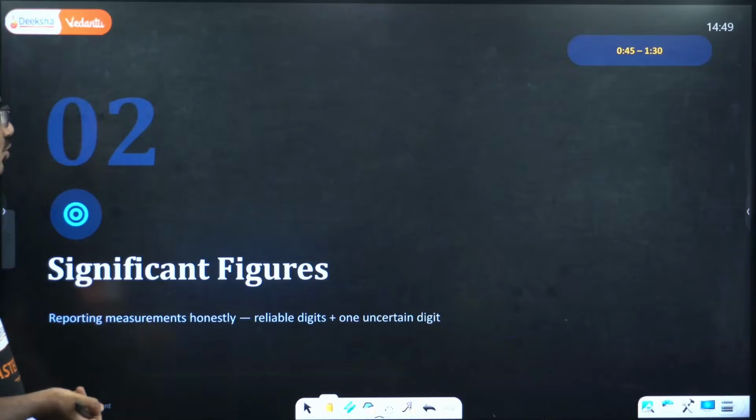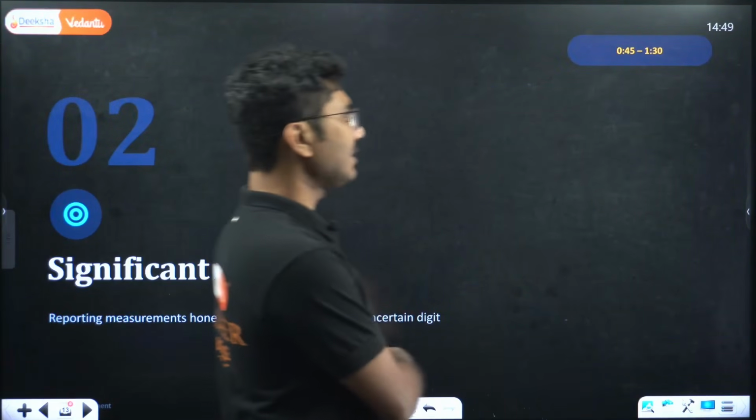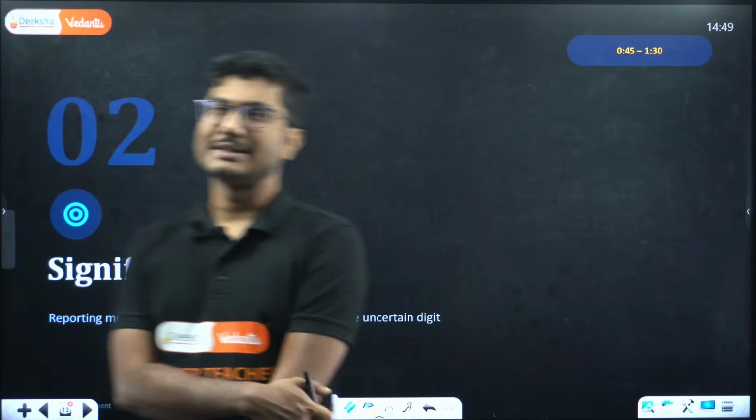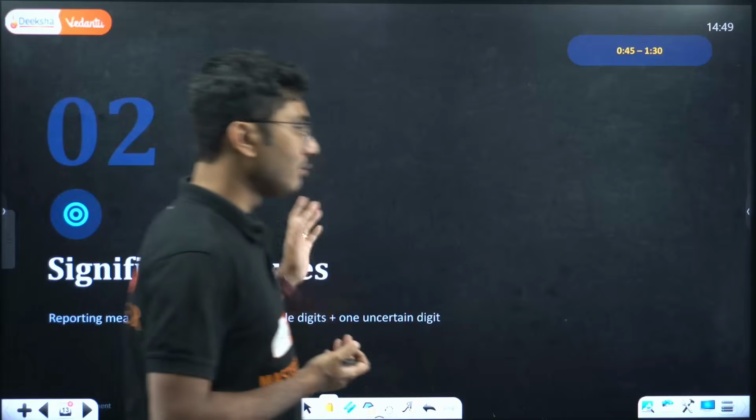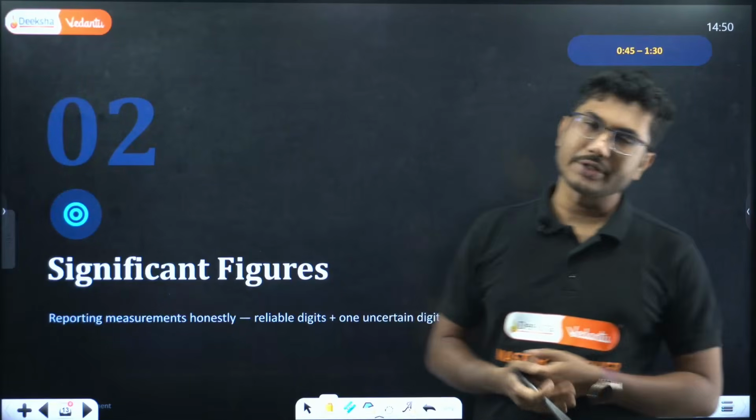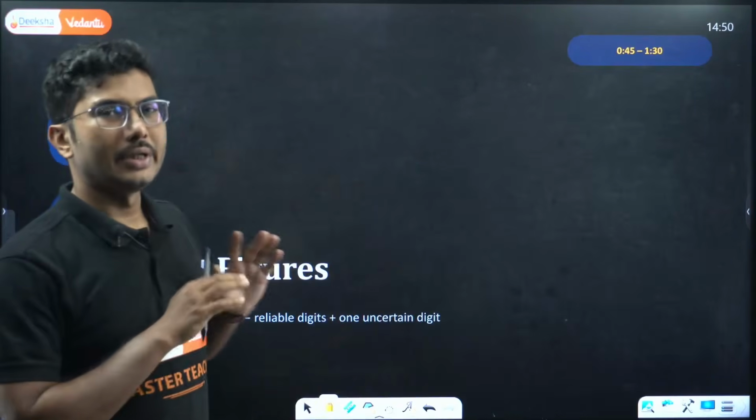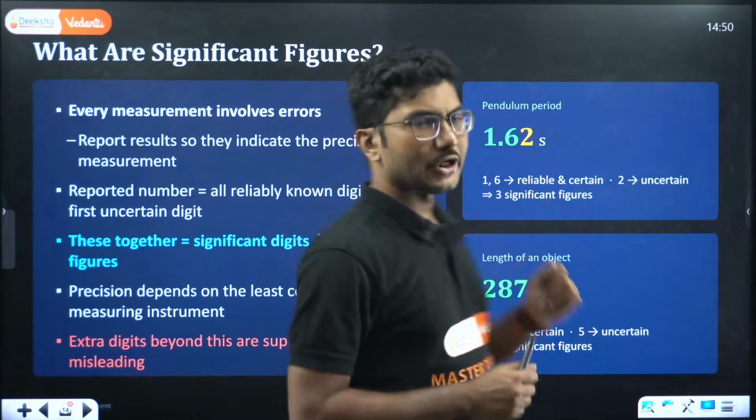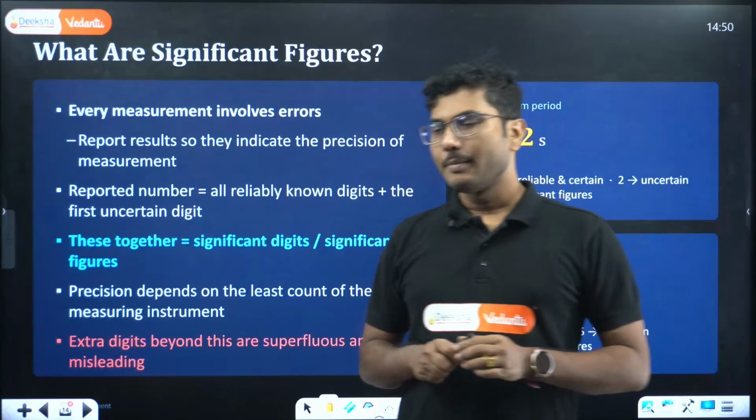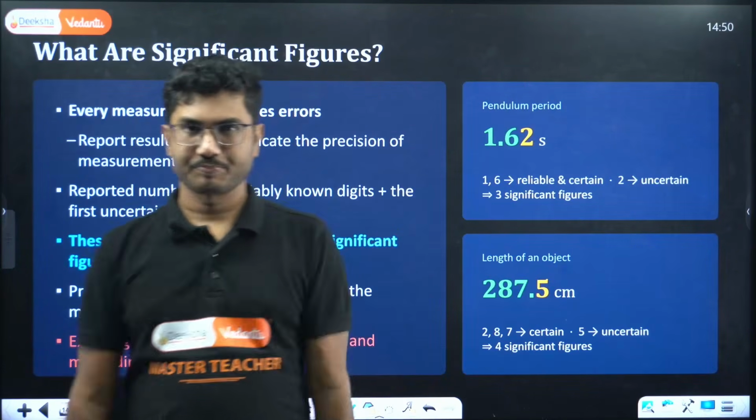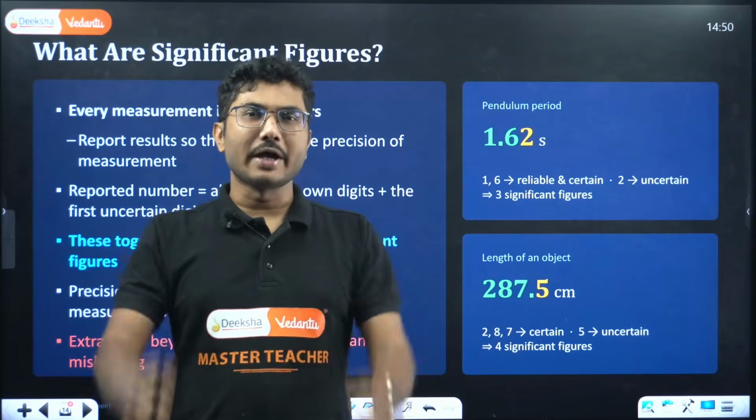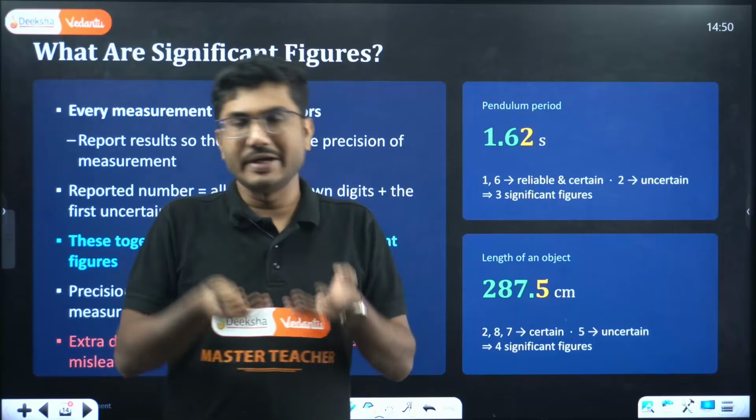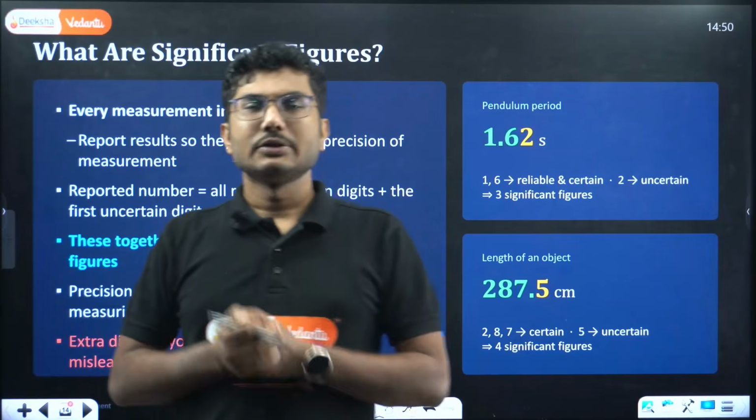Now let's move on to our second session, second part, which is basically significant figures. We will see why we need significant figures, what the uses of significant figures are, and everything in detail. So let's start. What is the meaning of measurement? Measurement means you have a device, and using that device you try to figure out how big, how long, how small, how heavy some object is. That is called measurement.